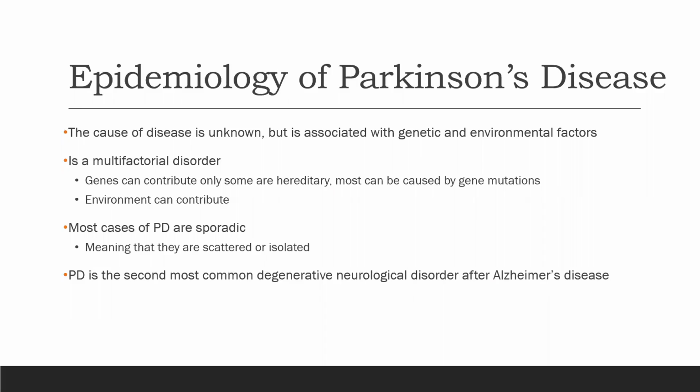Epidemiology of Parkinson's disease. The cause of the disease is unknown but is associated with genetic and environmental factors. Parkinson's disease is a multifactorial disorder. Genes can contribute, however, only some are hereditary. Most can be caused by gene mutations. Environmental factors can also contribute to the onset of Parkinson's disease. Most cases of Parkinson's disease are sporadic, meaning that they are scattered and isolated. Parkinson's disease is the second most common degenerative neurological disorder after Alzheimer's disease.